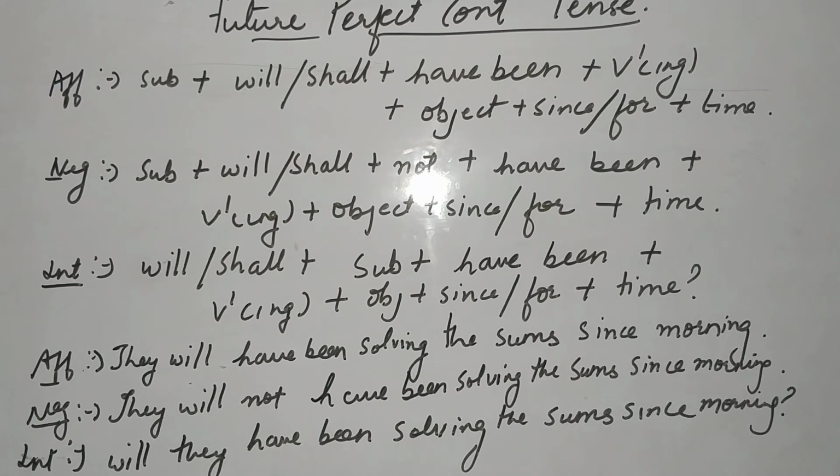They is your subject, will is your main helping verb. They will have been solving. See, the first form of verb is solve, ing is added, solving. The sums is your object. Morning is given, it is a point of time. So what have we used? Since. They will have been solving the sums since morning. Negative will be: they will not have been solving the sums since morning. And interrogative will be: will they have been solving the sums since morning? Thank you so much.